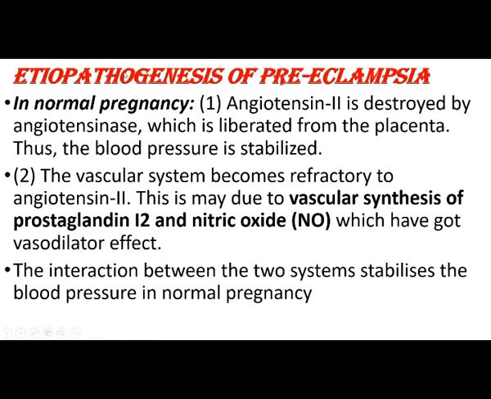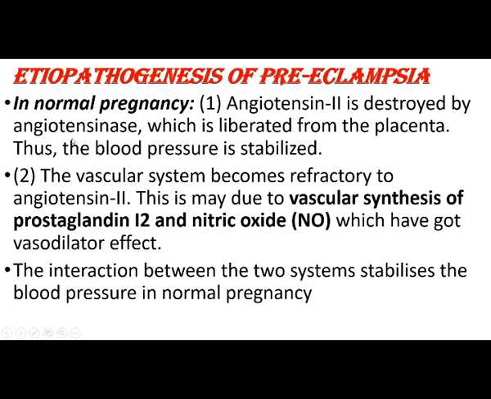Next is the etiopathogenesis of preeclampsia. It is very important; most of the time it will be asked in the examination. So we can see what will happen in normal pregnancy, then the changes in the condition of preeclampsia. In normal pregnancy, angiotensin II is destroyed by angiotensinase, which is liberated from the placenta.